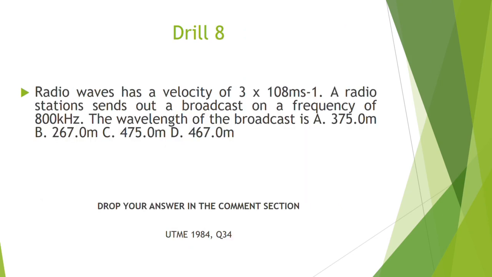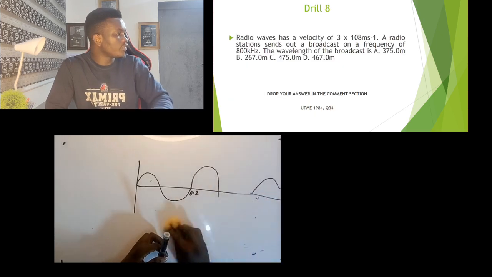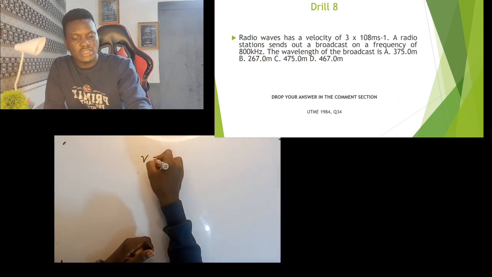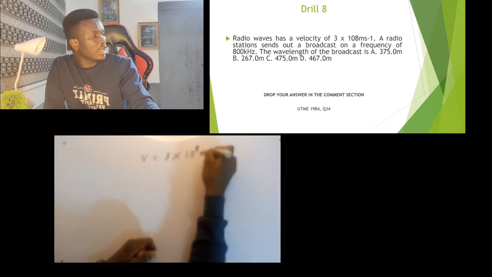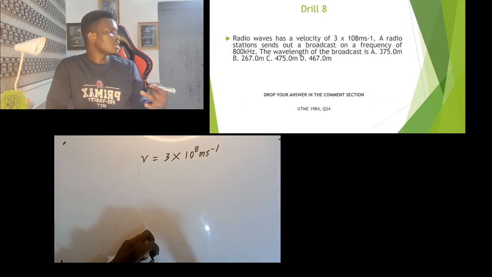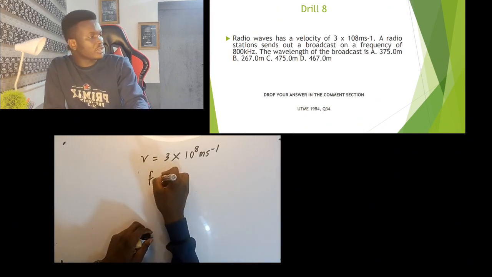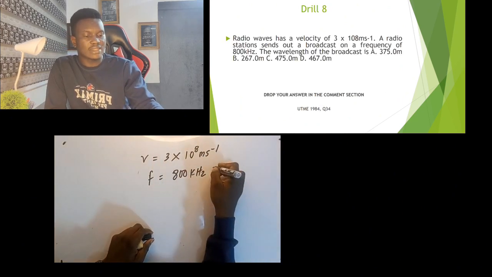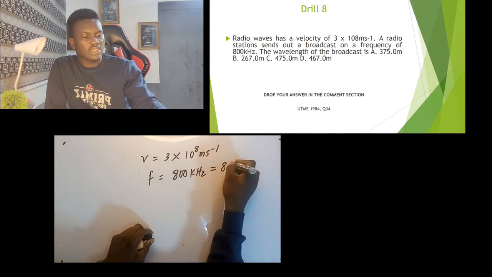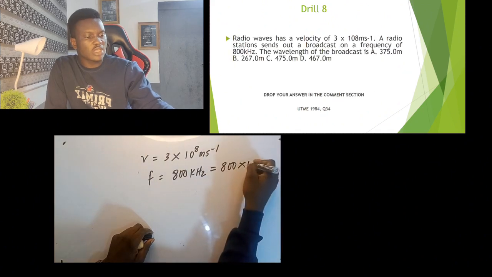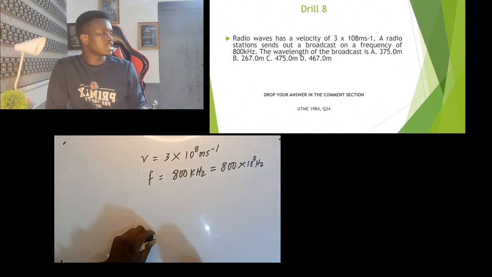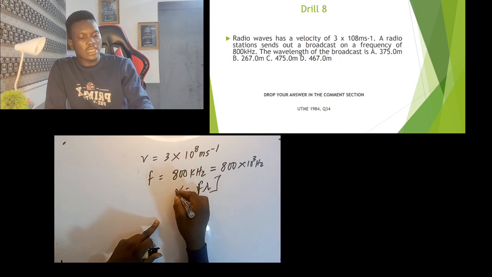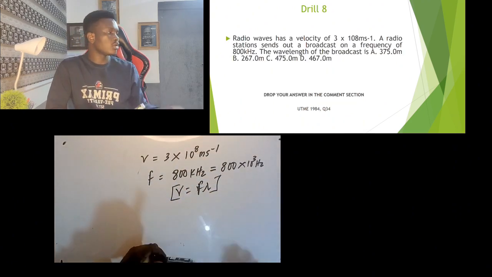So question 8 says that a radio wave has a velocity of 3 times 10 raised to 8 meters per second. So the velocity is equal to 3 times 10 raised to 8 meters per second. And it sends out a broadcast on a frequency. So the frequency of the wave is 800 kilohertz. Now when you have kilohertz, you have to convert it to hertz. So converting it to hertz, that will give us 800 times, kilo means 10 raised to 3, so that will be times 10 raised to 3 hertz. So that's the frequency. The wavelength of the broadcast: from our wave equation, V is equal to F lambda, then you can get the wavelength. So drop your answer in the comment section.